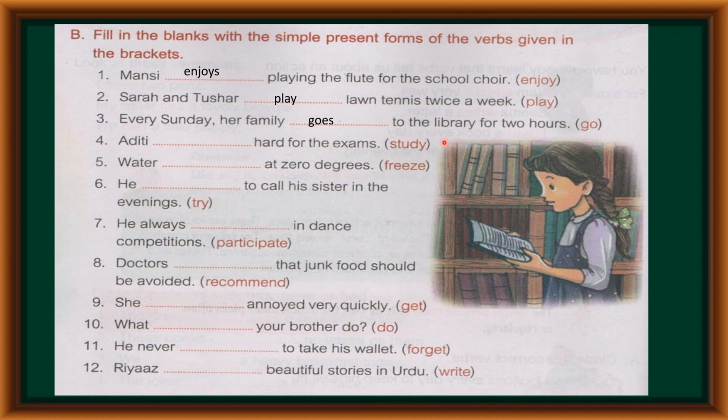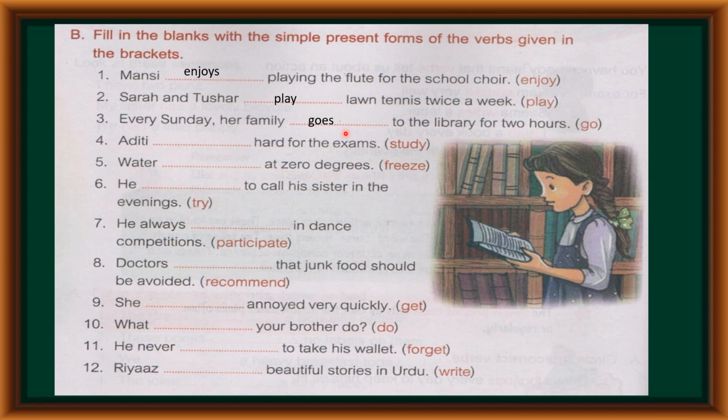So children, we have to change the verb in singular form. So the singular form of go is goes. So children, if you find such words, you have to add es at the end of the word.